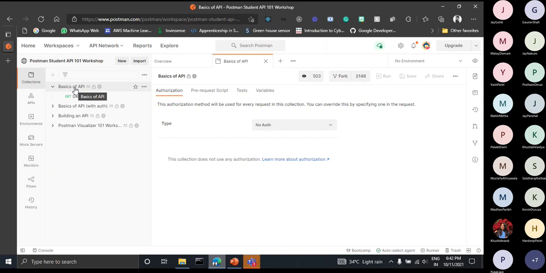Yes, Jay, you can use the post method to fetch your data, but it is not the industry standard or best practice. Basically, if you want to fetch data, you have to use a get request only.